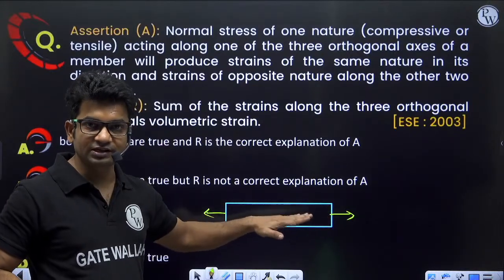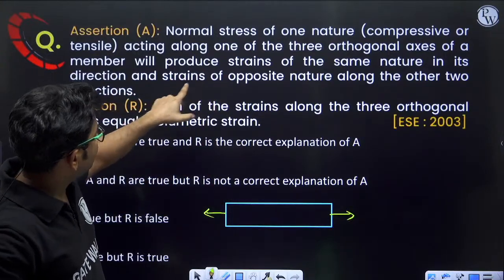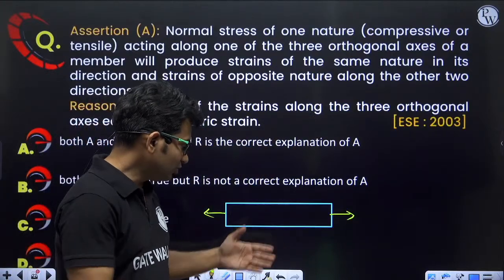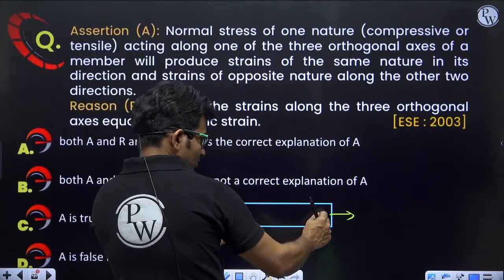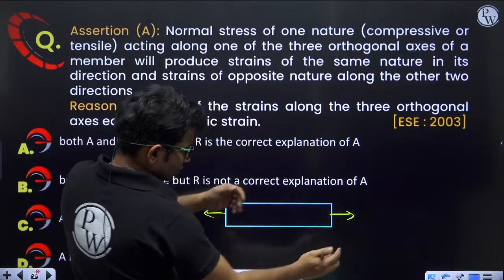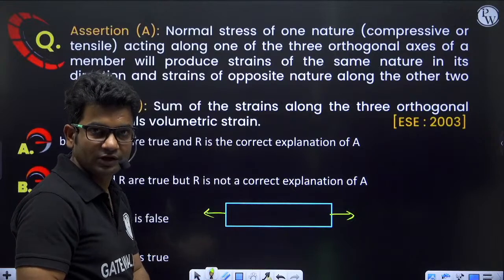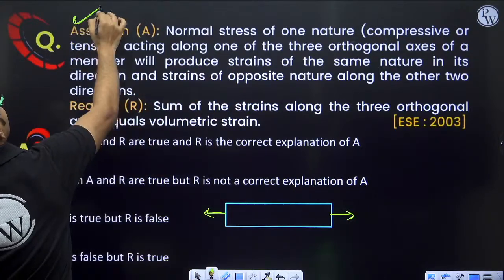So stress and strain will have the same nature, and strains of opposite nature along the other 2 directions. So along the other 2 directions, the strains will be of opposite nature. I have applied tensile stress here, so I will get tensile strain like this. Here I will get compressive strain, and here also compressive strain. So this statement is correct, the assertion is true.